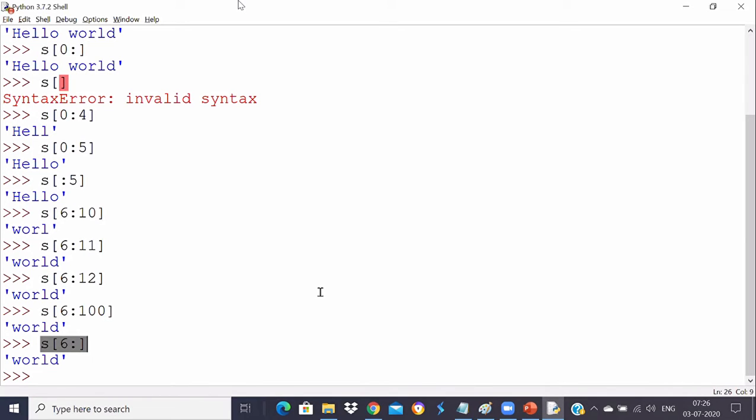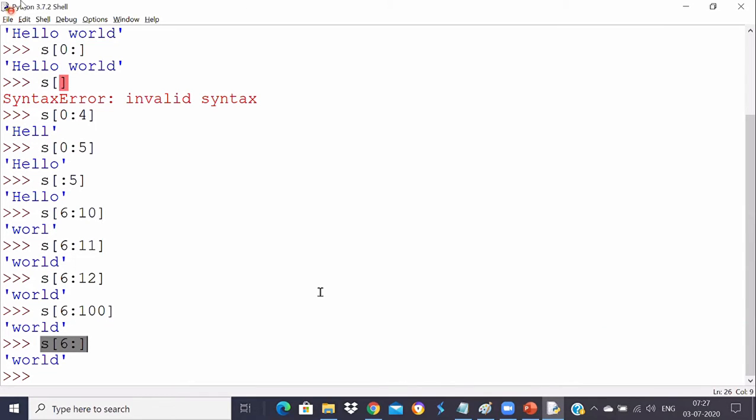If you want to go till the end, the stop value has no limit actually. Means there is no boundary check. Simple word, there is no boundary check. If you mention more than whatever the limit you have, it will go till the end. It will understand, okay, I have to print till the end now. If you mention 11, if you mention 12, it means that you have to print till the end value. So if you say s[6:], it will go till the end.